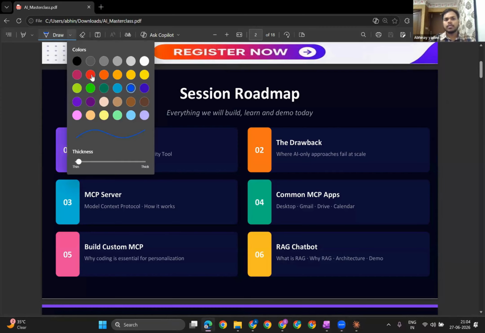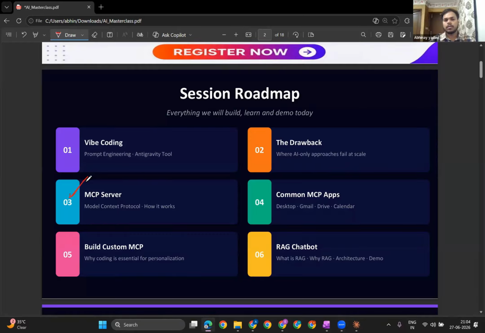I will show you a clear demonstration of how we can use this MCP server, and how we can design our own MCP server if you want to go a more personalized way. We are going to see the MCP server that we can connect with some cloud code like application, or maybe you can use ChatGPT. And if you are using Gemini, you can connect with those as well. So this fifth component is going to be building your own custom MCP server. And after that, I'm going to show you a very interesting and very powerful concept that is called RAG.